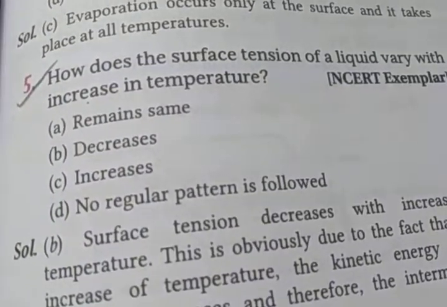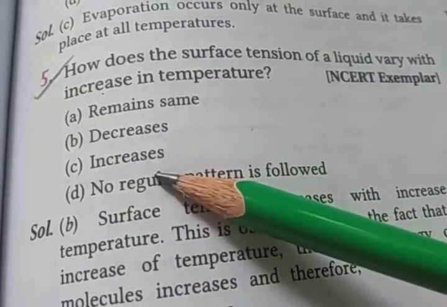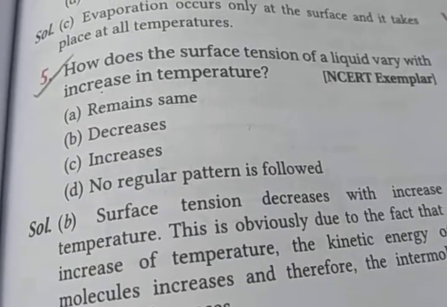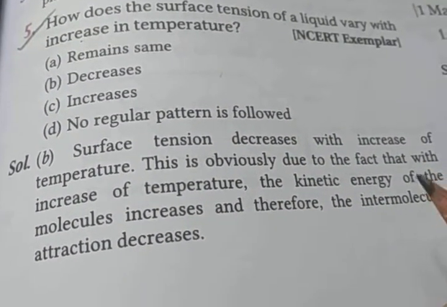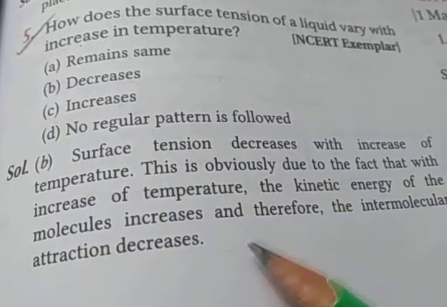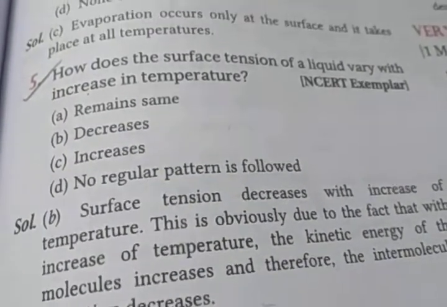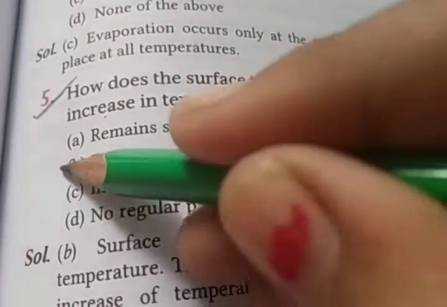Next question is, how does the surface tension of a liquid vary with increase in temperature? The options are: remains same, decrease, increase, no regular pattern is followed. You already know that surface tension always decreases with increase of the temperature, inversely proportional to the temperature. When temperature increases, the kinetic energy of the molecules also increases, so intermolecular attraction decreases. So option B, decrease.